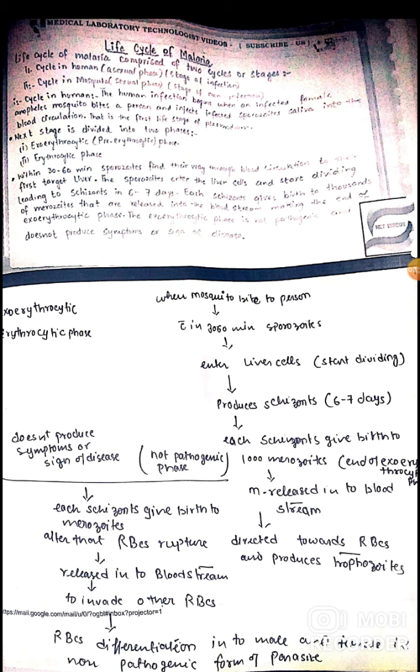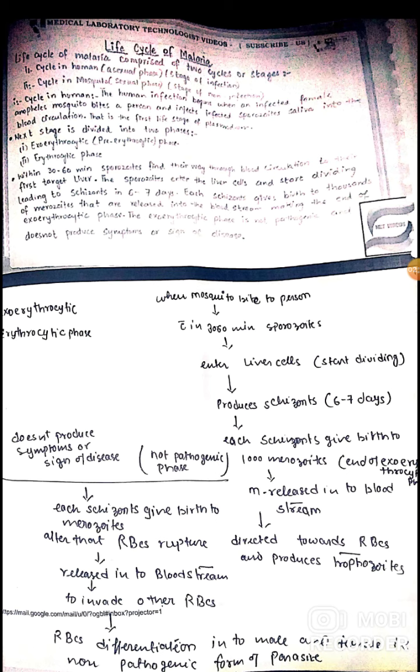So first, after 30 to 60 minutes, it will form sporozoites. When sporozoites enter the liver cells, they start multiplying into a number of schizonts within 6 to 7 days. Each schizont gives birth to thousands of merozoites. Here is the end of the exoerythrocytic phase. Then these merozoites are released into the bloodstream. From here the erythrocytic phase starts, when merozoites enter the bloodstream.